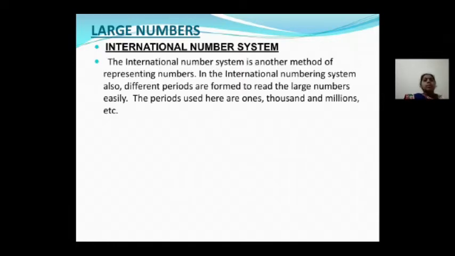See, in your previous class we already discussed the large numbers. In that Indian place value chart I already explained. In this class we will see the international number system or international place value chart. See, by the name itself, it indicates international number system. International number system means it is a standard number system. It is used in most of the countries.